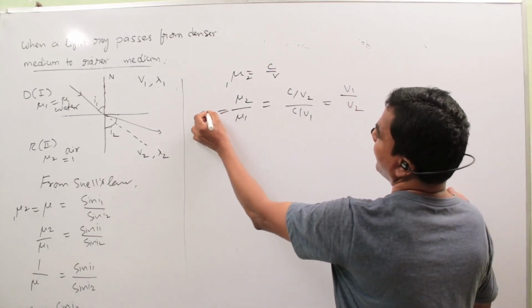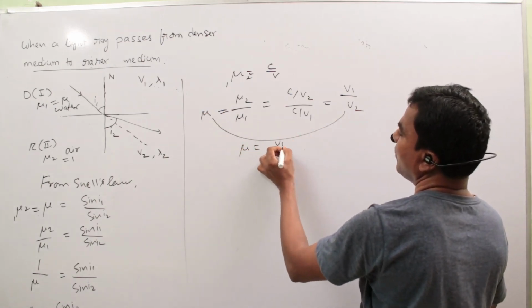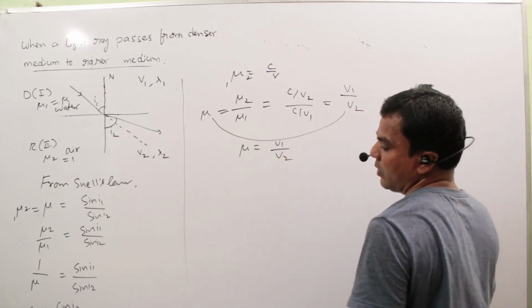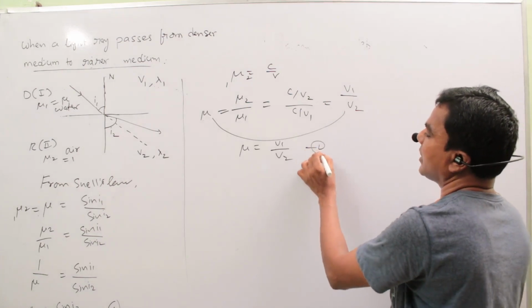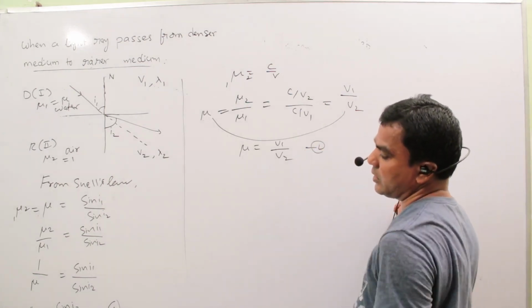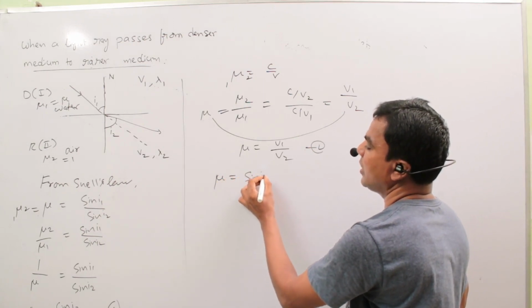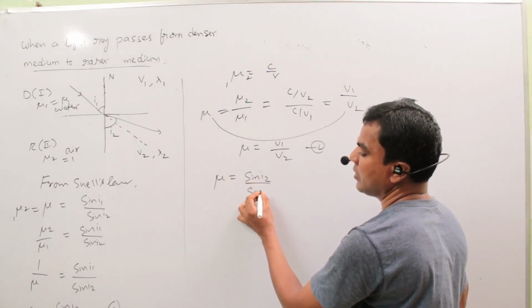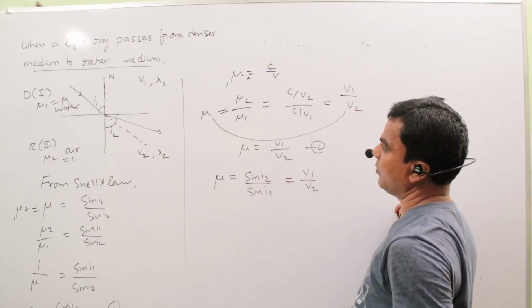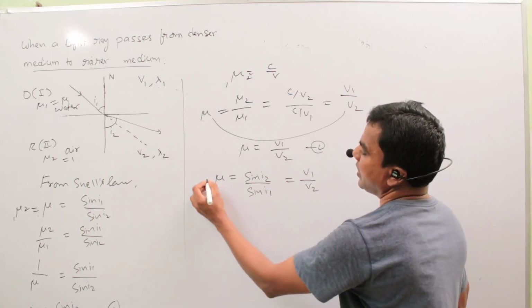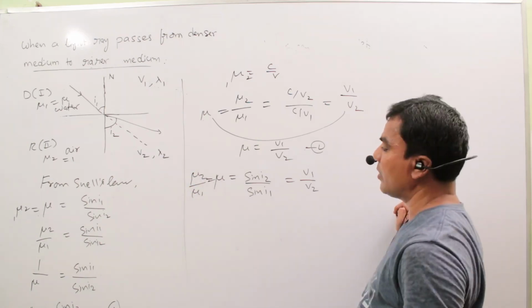This is the first equation and this is the second equation. From these two equations, mu equals sin I2 by sin I1 equals V1 by V2, which equals mu 2 by mu 1.